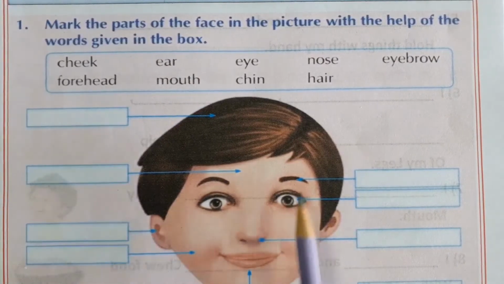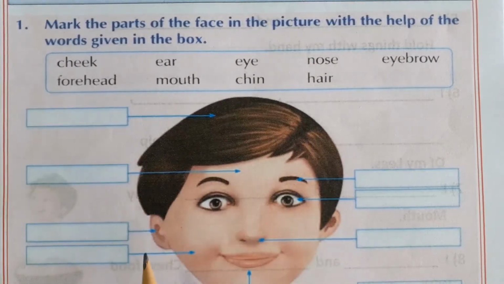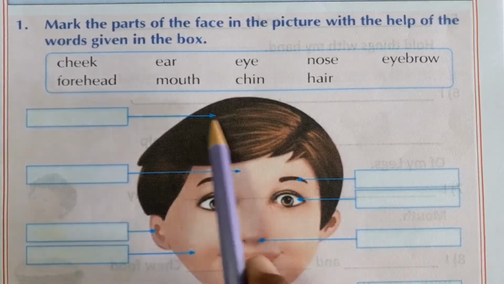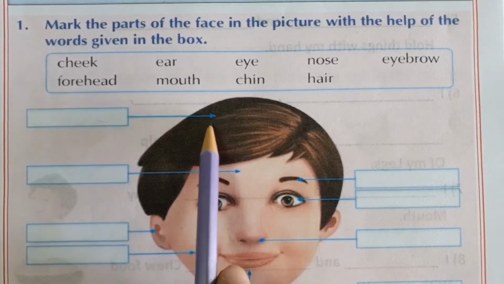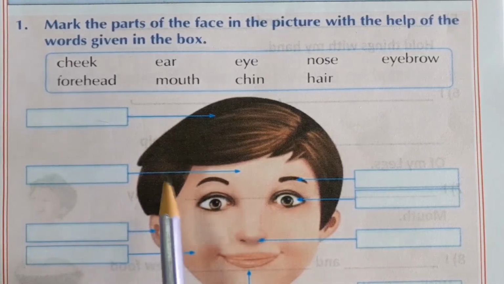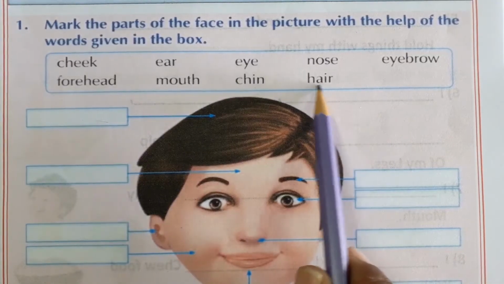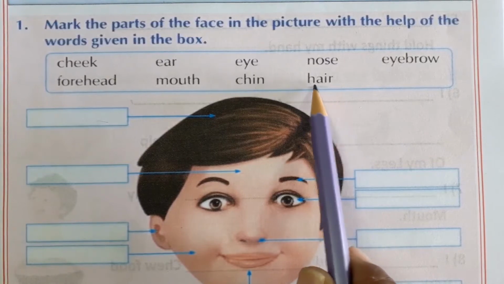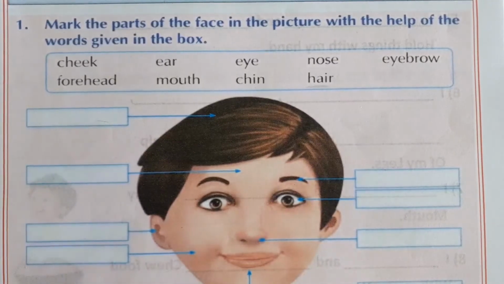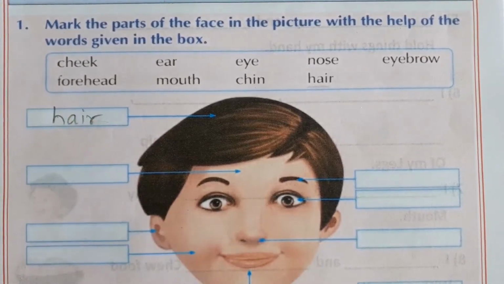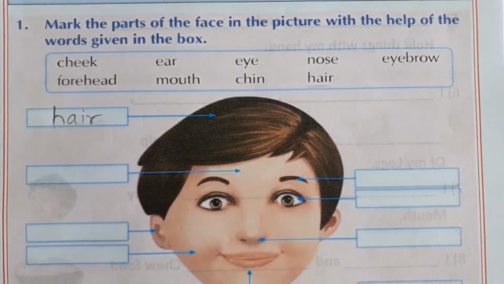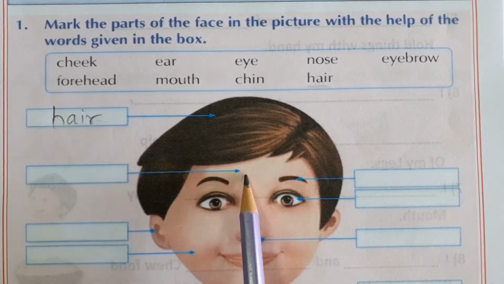Okay. This is our face. Now, what is this? This is our hair. The word hair, we write here, in this way. Then, what is this?